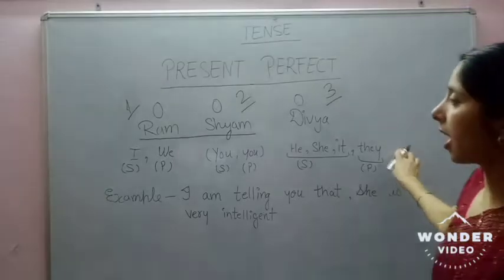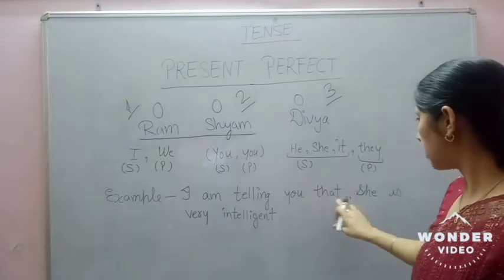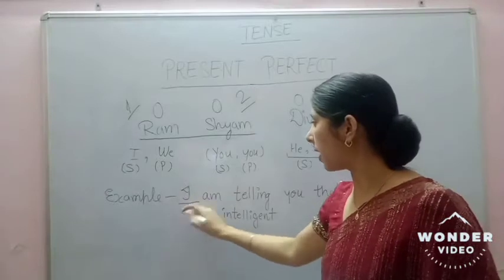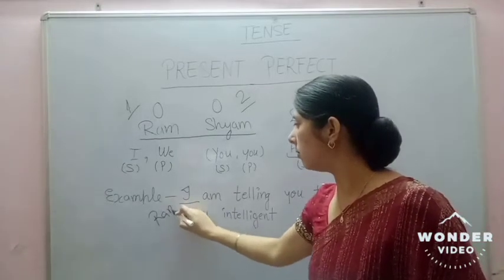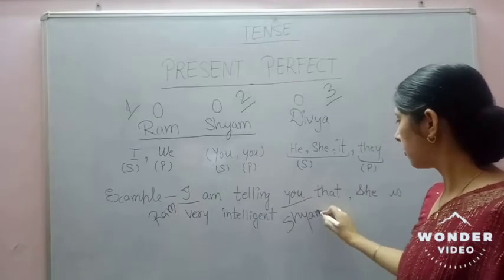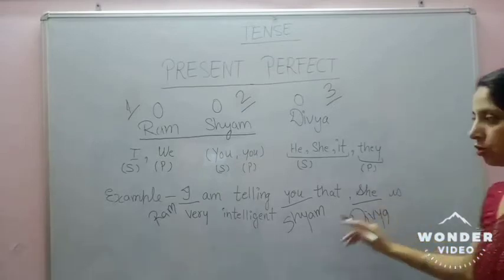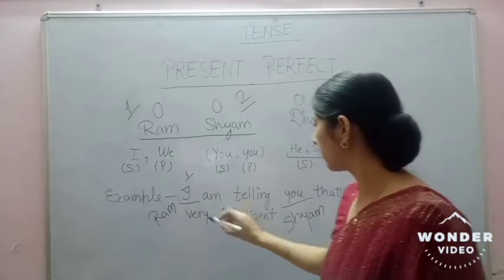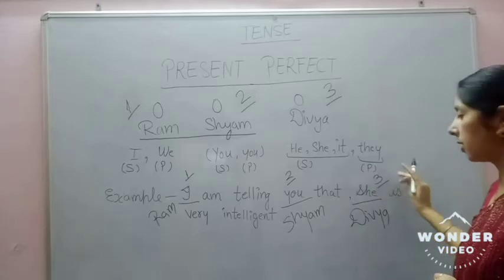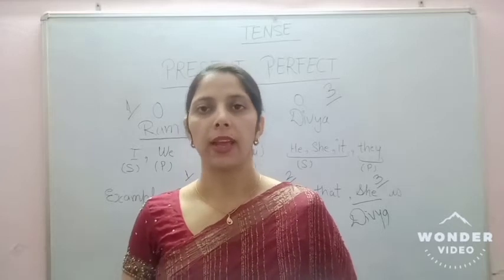Okay, Ram can talk to Shyam like this: I am telling you that she is very intelligent. Okay, here I is Ram and you is Shyam and she is Divya. So I is first person, you is second person and she is third person singular. So I hope you are clear on what is first person, second person and third person.